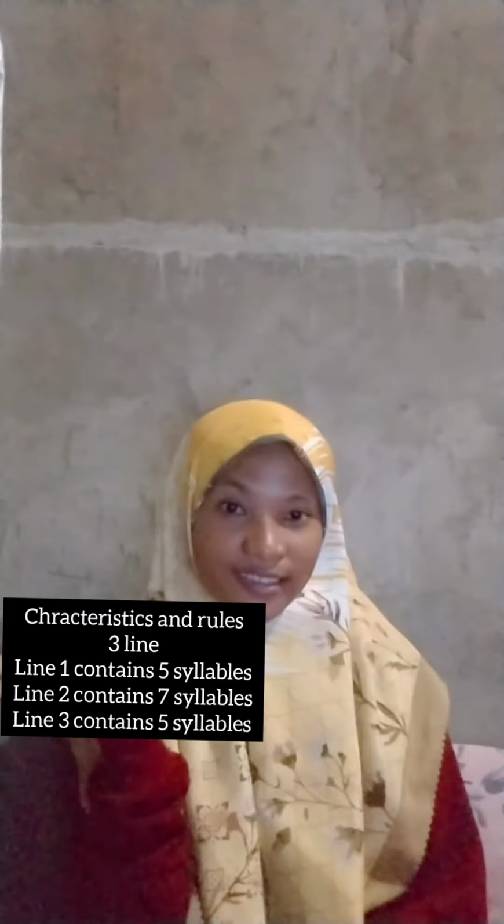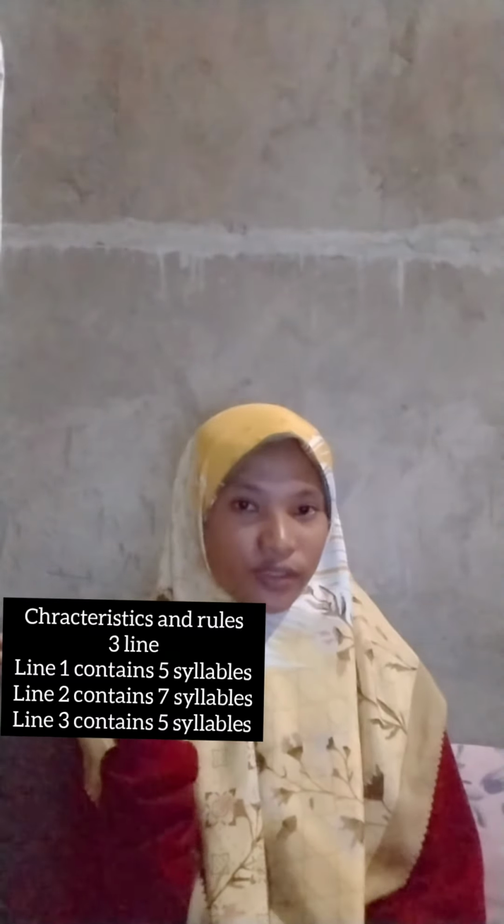The rule for this type of poetry is only the number of syllables in each line. Okay, and this is the characteristics and rules of haiku, and this is the example of haiku.